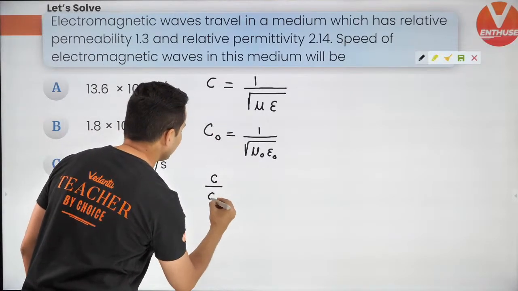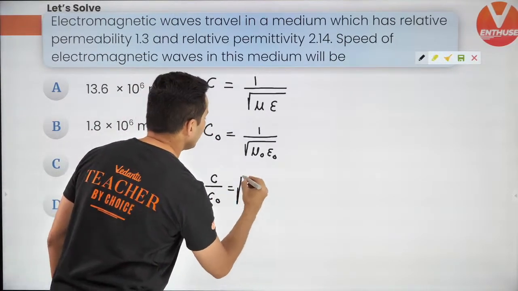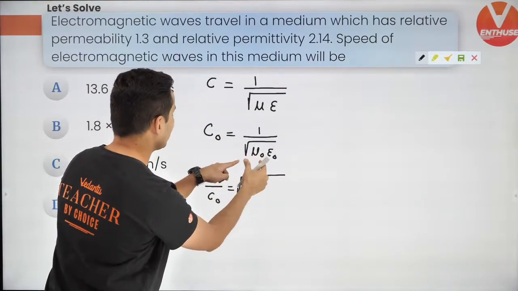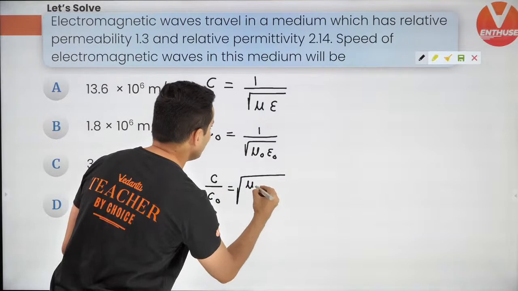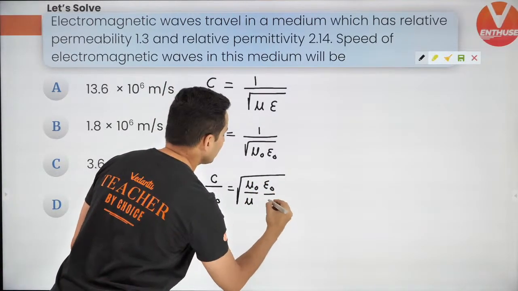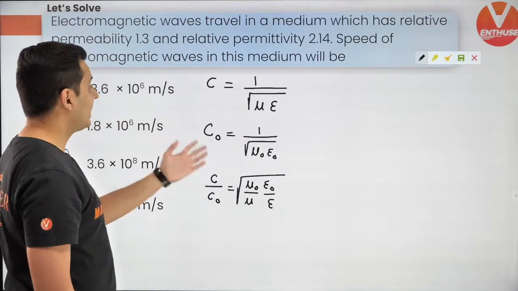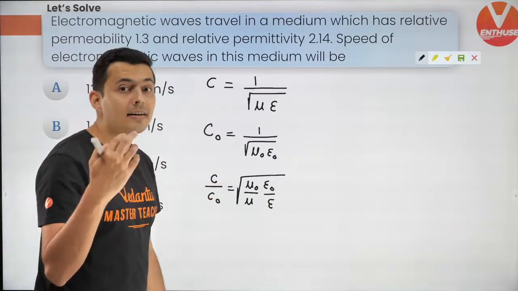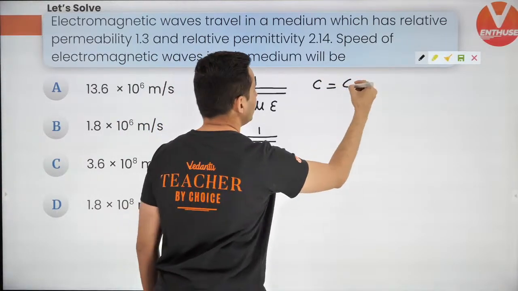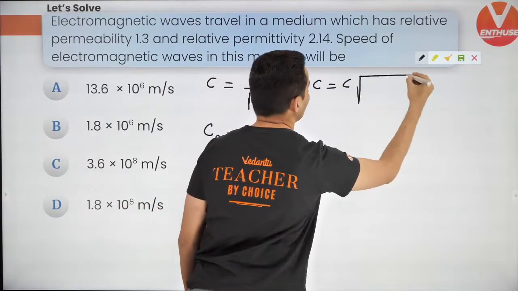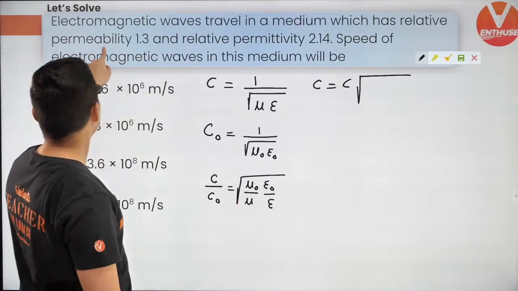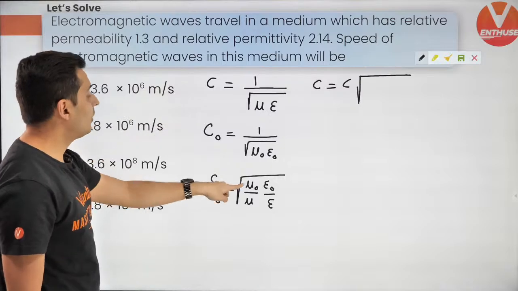You will get C by C naught is equal to root of, think about it, it's inversely proportional, right? So it will be mu naught epsilon naught divided by mu epsilon. Now what has been given to us is the relative values. So let's do this. C will be equal to C naught into root of, think about it, this mu is 1.3 times of mu naught.